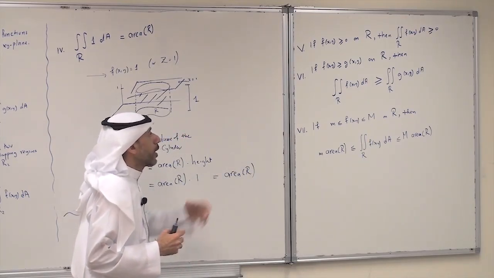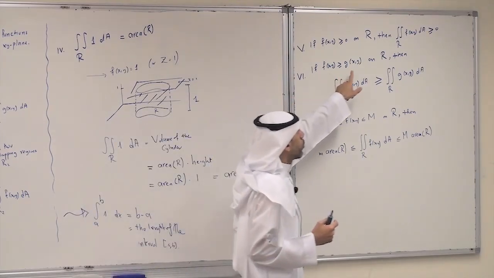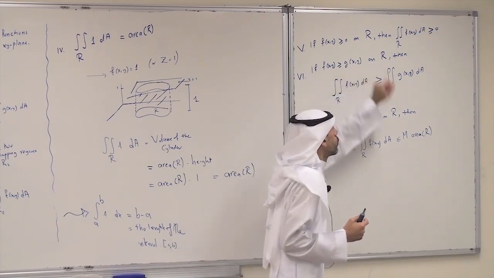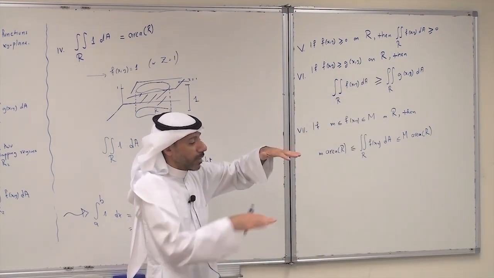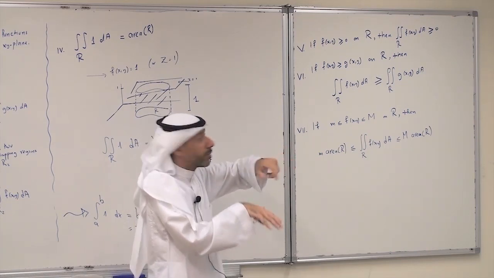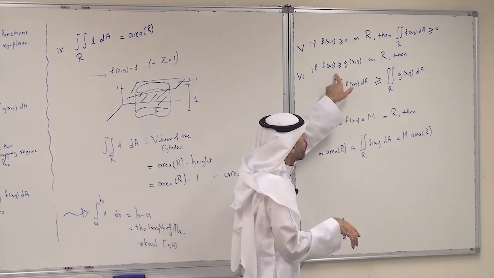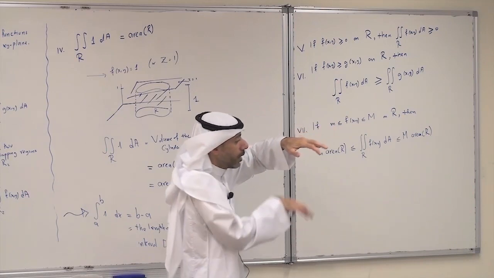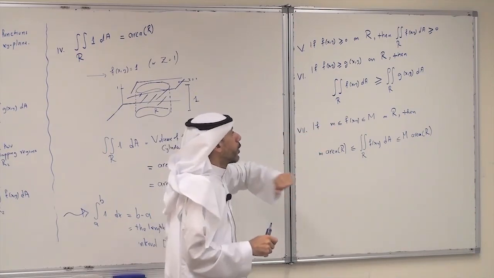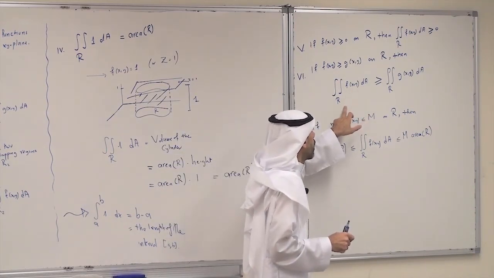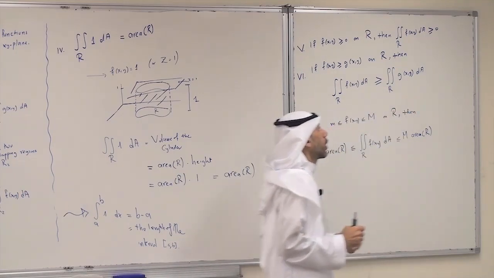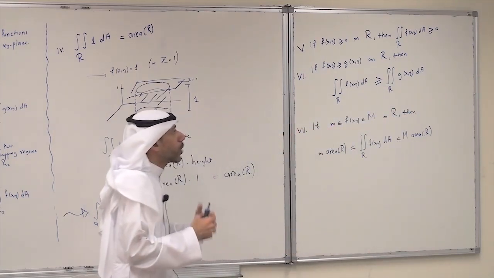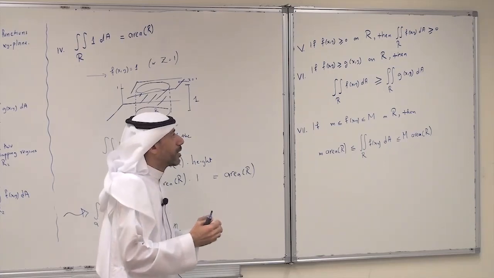The next one: if f of xy is greater than or equal to g of xy on the region R, geometrically it means the graph of f is above the graph of g. This is the geometric meaning of the inequality. If the graph of f is above the graph of g, then the double integral of f over R is greater than or equal to the double integral of g over R. We can also see this geometrically.